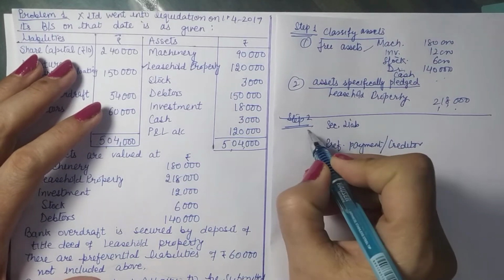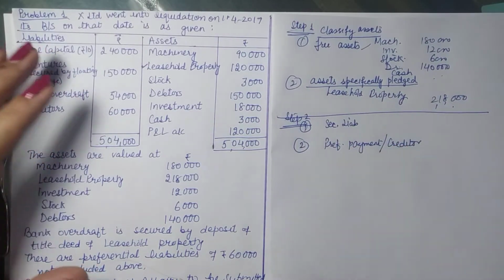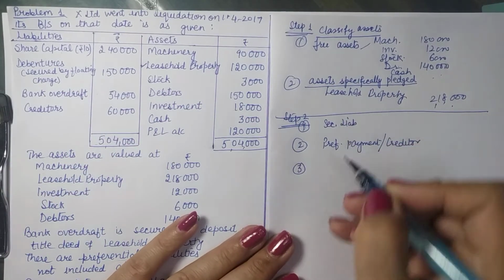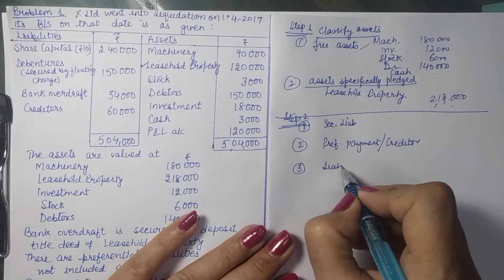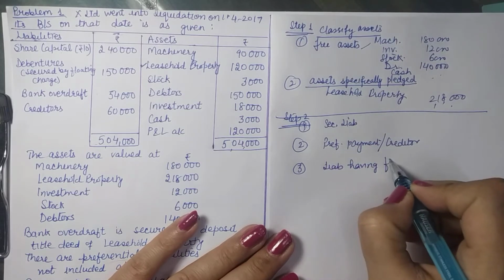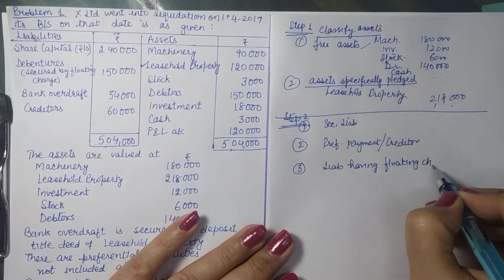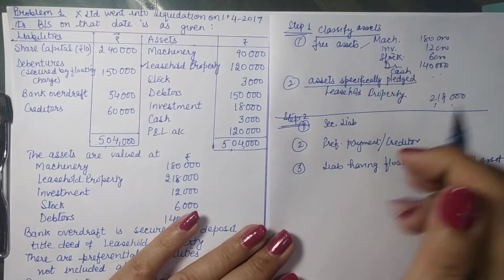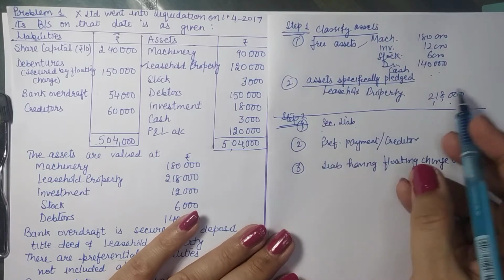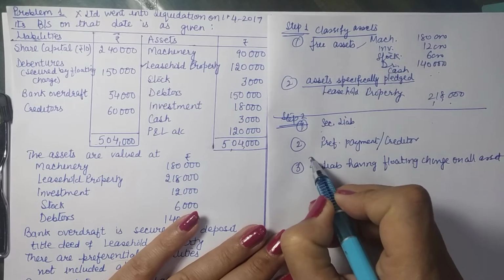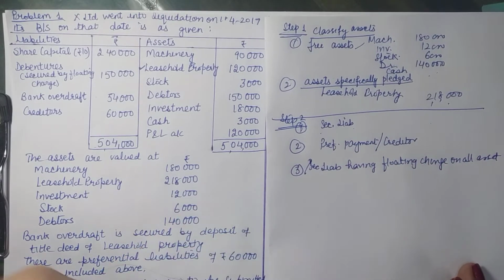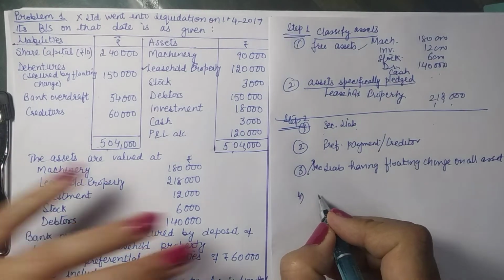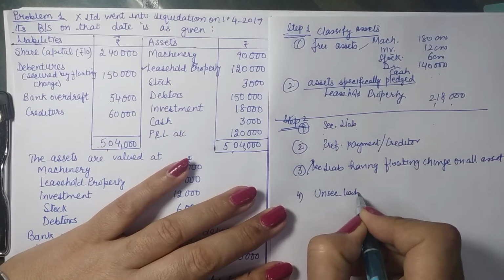Okay, so you have number 1 secured liability, then you have preferential payments. I am just writing the list, then we will classify liabilities here. Then after preferential payments we have the liabilities having a floating charge on all assets. Some assets are fully pledged against some liabilities. They are secured liabilities, fully secured liabilities. Some secured liabilities are not against a particular asset, but they have an overall charge against all the assets. So this qualifies here. Then you have unsecured liabilities, right?